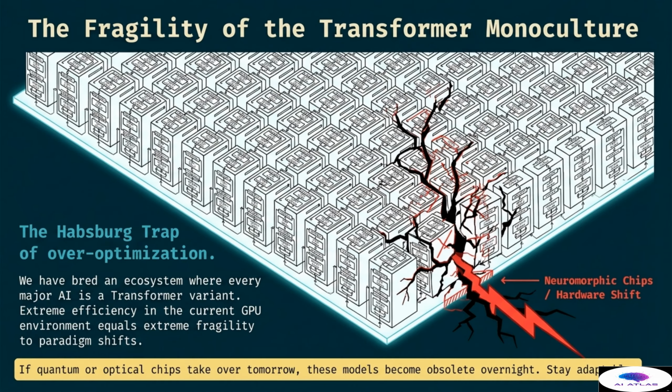We must also consider the fragility of the transformer monoculture and what is known as the Habsburg trap of over-optimization.